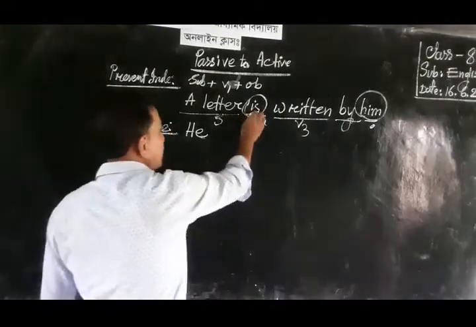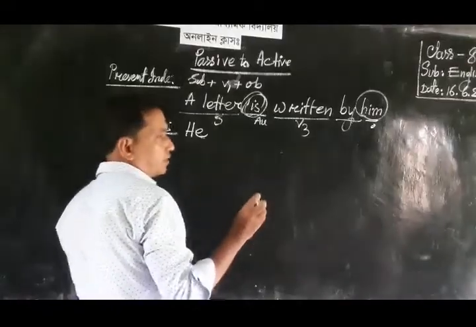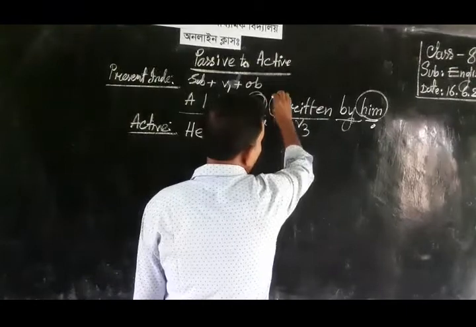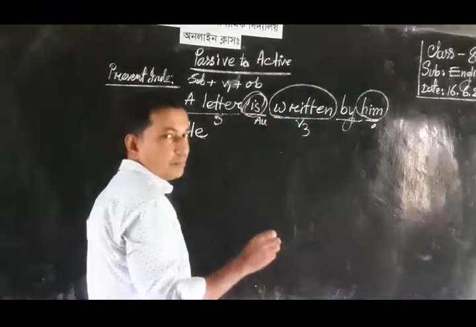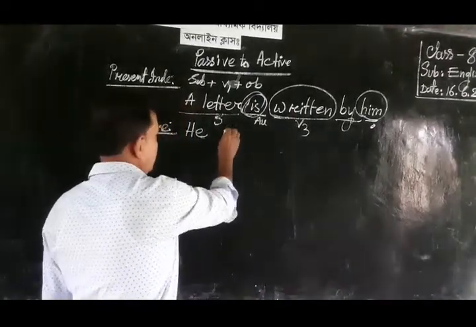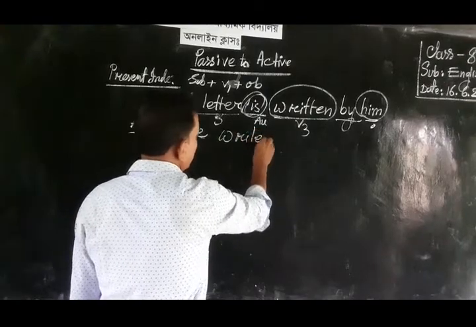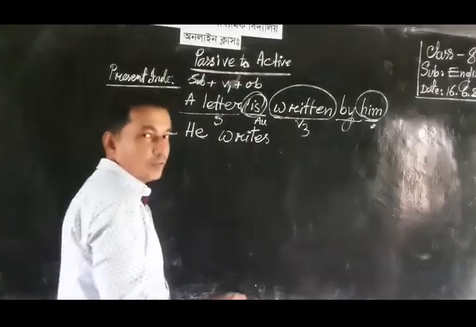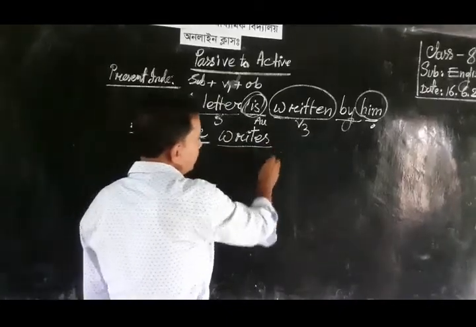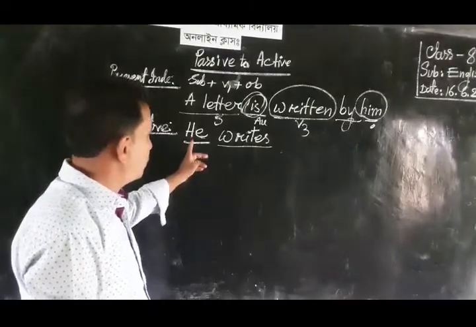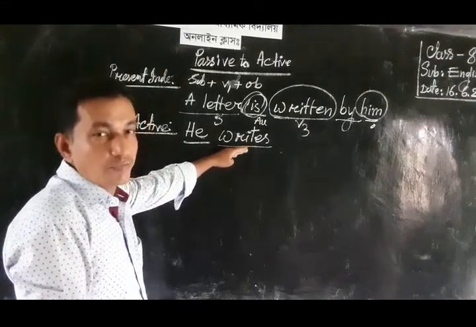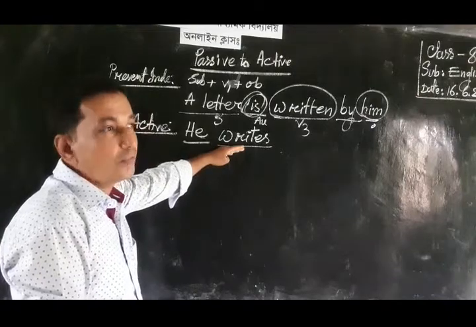So we must discard it, and then we have to write the present form of the base form. Written is the main verb of the passive voice, and its base form is write. So we can write here writes, because the subject is singular. That's why we must take the singular form of the verb, and writes is the singular form of write.